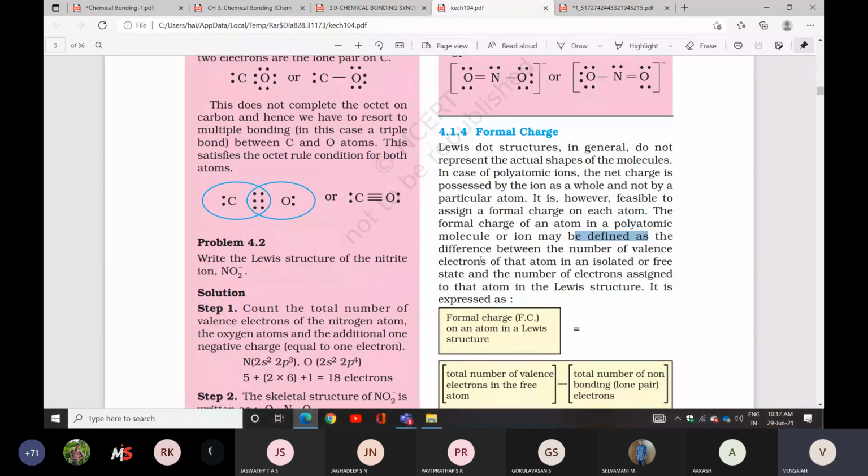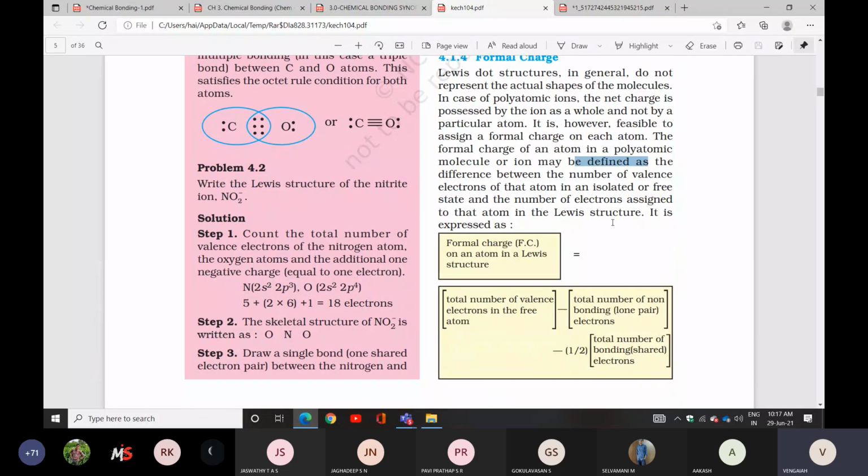So it is expressed as formal charge, FC, equal to the total number of valence electrons in the free atom minus the total number of non-bonding electrons, that is lone pair electrons, minus half the total number of bonding, that is shared, electrons.